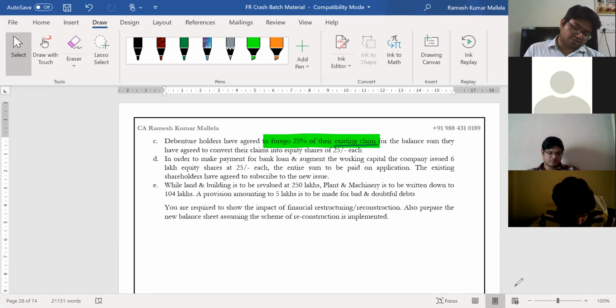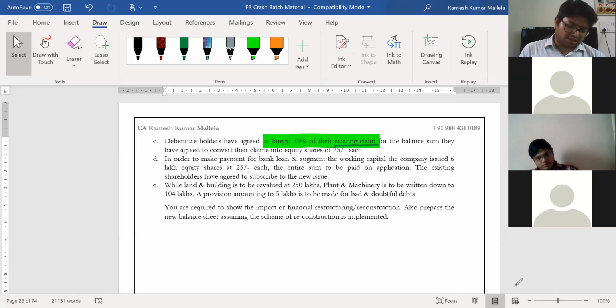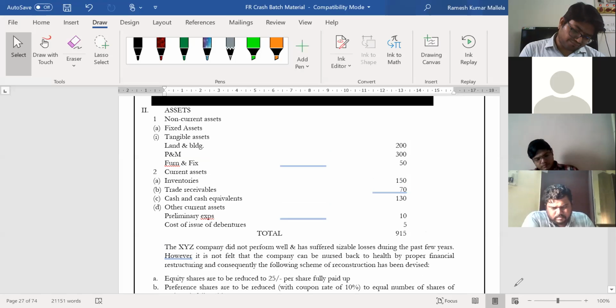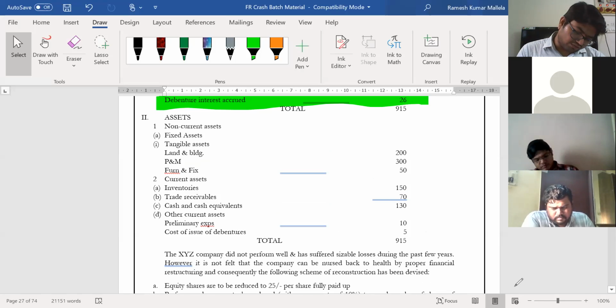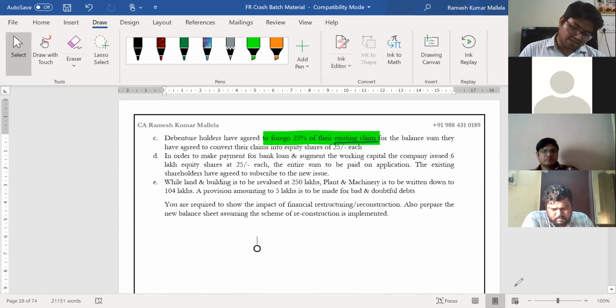While land and building is to be revalued at 250, plant and machinery is to be written down to 104, and provision of 5 lakhs to be made for bad and doubtful debts. So only one item with respect to land and building will increase now. Land and building account debit to capital reduction account. Right now the value is 200, it is now brought to 250. That means 50 will be towards capital reduction account.